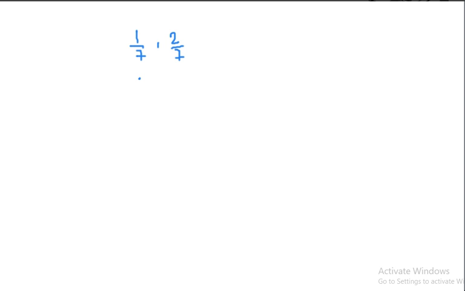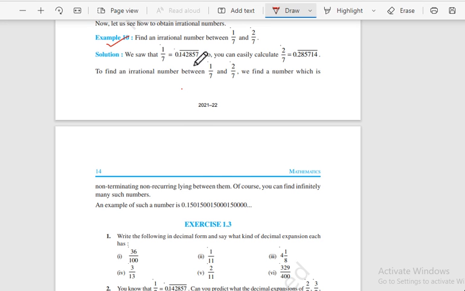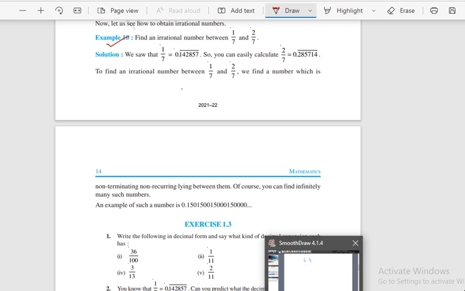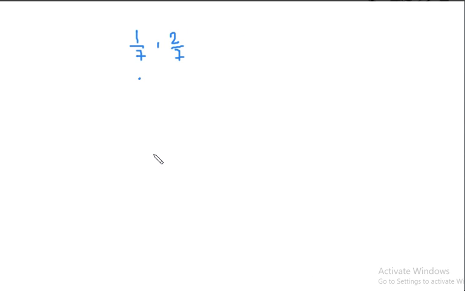So let me just write what it will be. It will be 0.142857, and this will repeat again and again. Okay, this will be the value of 1 by 7, and what will be the value of 2 by 7? If you use your common sense, you just multiply this by 2, and you will get the decimal value of this.